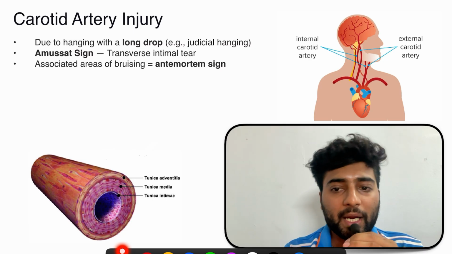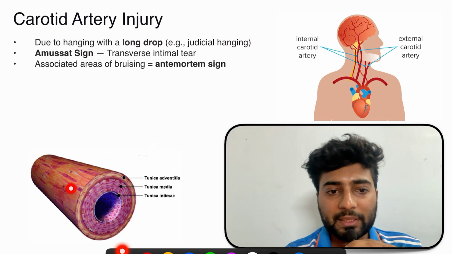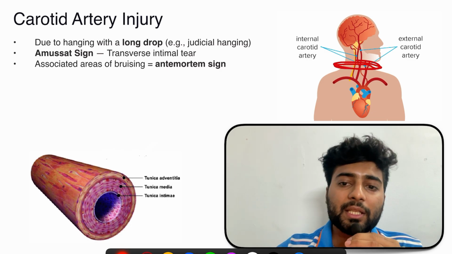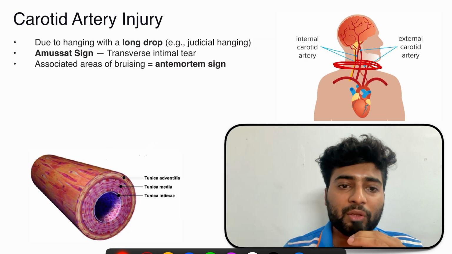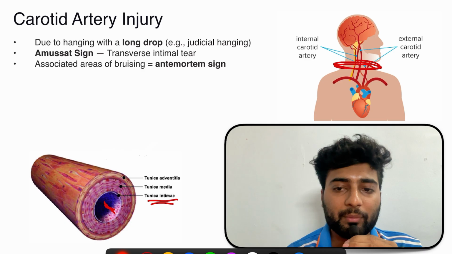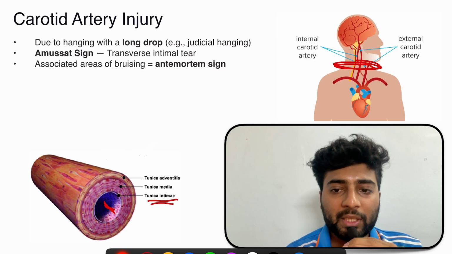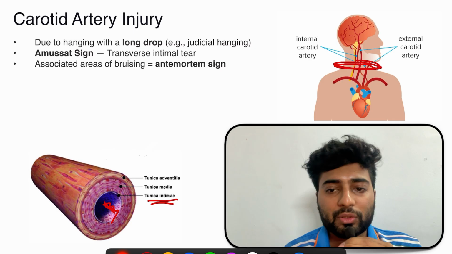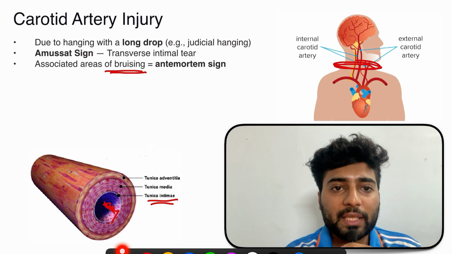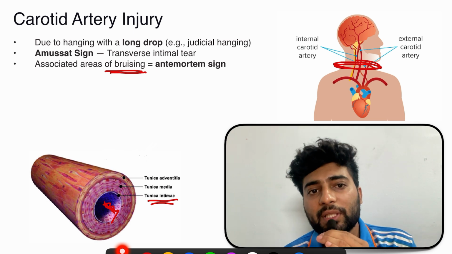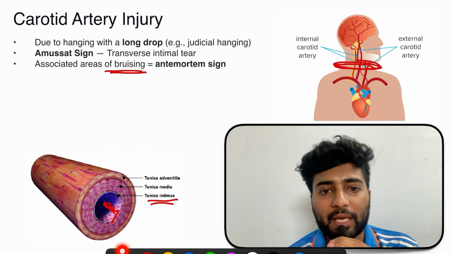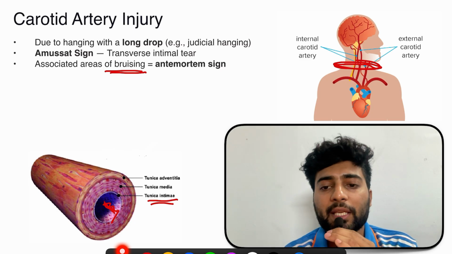Now carotid artery injury, what is this? Let's see, this is the carotid artery. Whenever there is hanging, there is an intense pressure over here. So this pressure will cause a tear in the innermost layer. The innermost layer is the tunica intima, and the outer ones are adventitia and media, but the tear is in the innermost layer. So whenever there is a tear or injury, there will be bruising, right? So it is associated with bruising. Now this tear is called Amussat's sign. This tear over here is called Amussat's sign, and it is seen in judicial hanging as we are discussing.